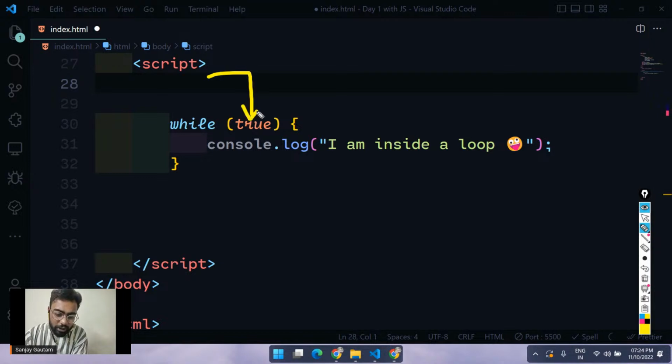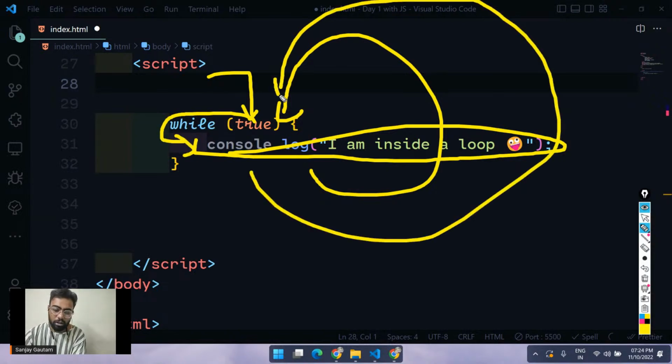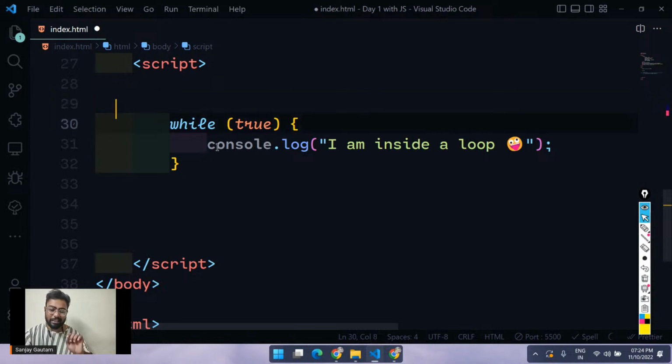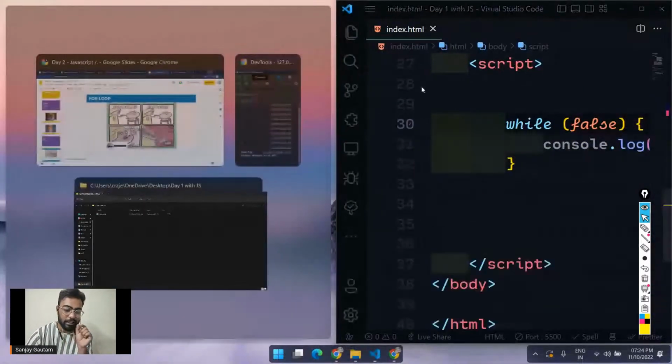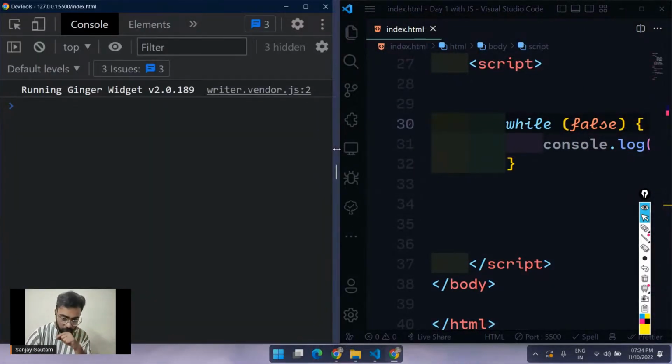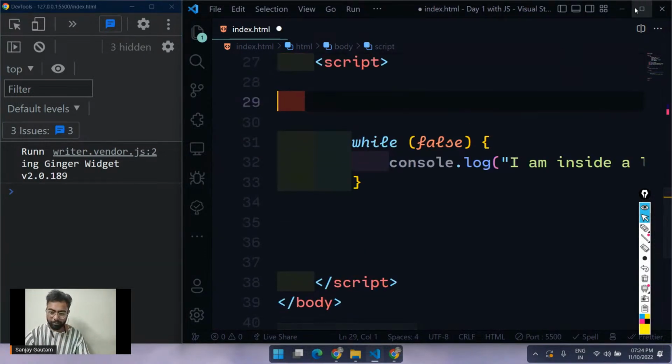So what is the cycle here? Check for the condition, true. Execute the piece of code, and again check the condition, true. Execute the piece of code, again check the condition, true. Again execute the code. Okay. So as you can see, I'm going to get inside an infinite loop, and if I pass a false here, this piece of code is not even going to get executed one time. Okay.